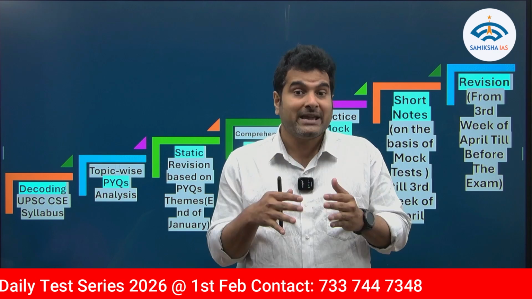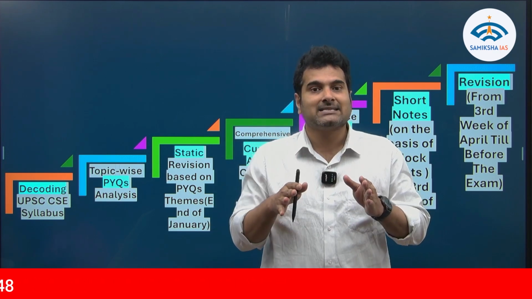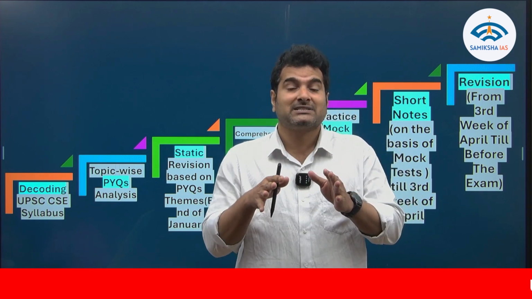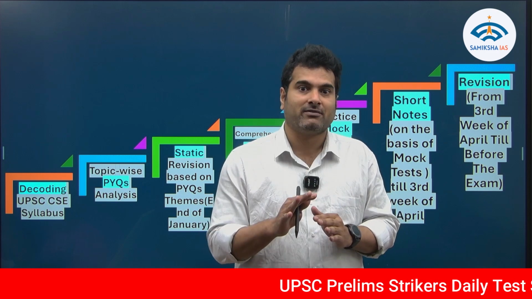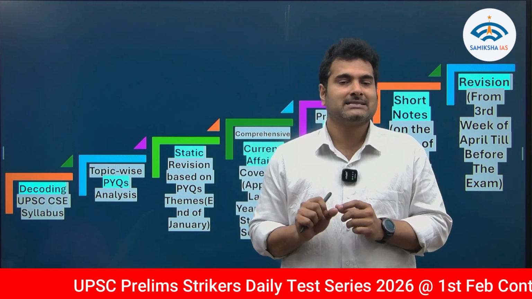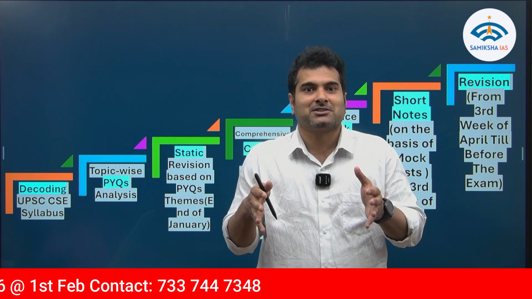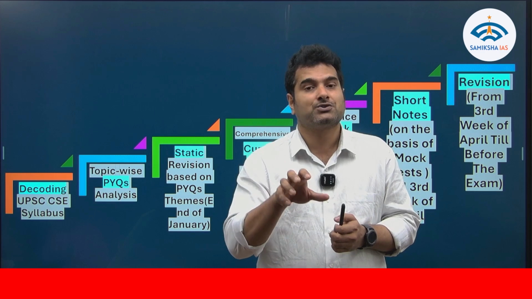Or else, we collected questions from 1979 to 2025 of UPSC, CAPF, CDS and other state public service commissions, topic-wise. Why? Because here lies the game. Unless we have these questions, it's very difficult to find out where most questions are coming from.